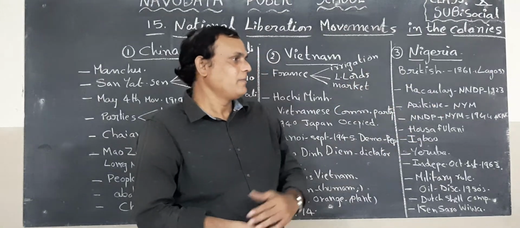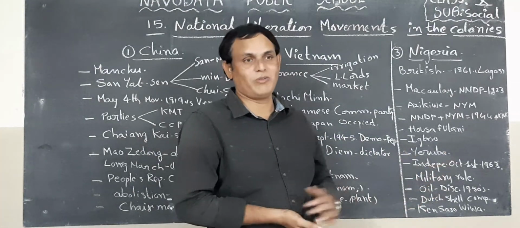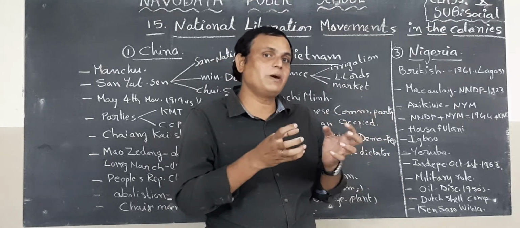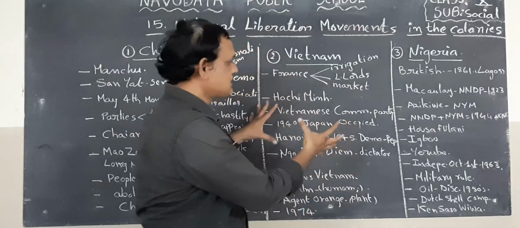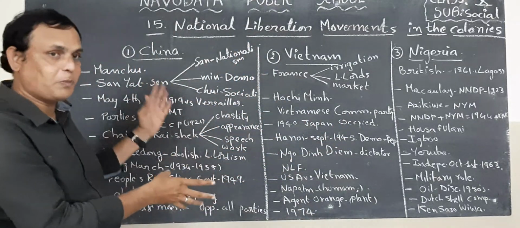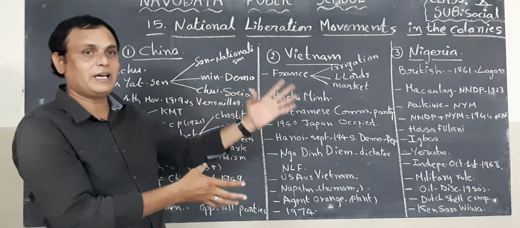That is why one environment activist, his name is Ken Saro-Wiwa, questioned this, and the government executed him. Okay, children. So these are the three countries in this lesson. What are the parties? Who are the leaders? How they got independence, etc.